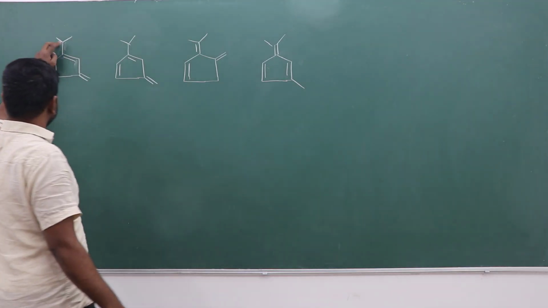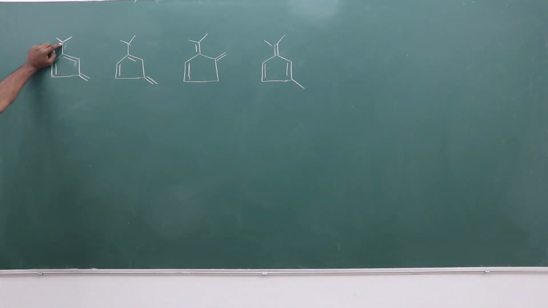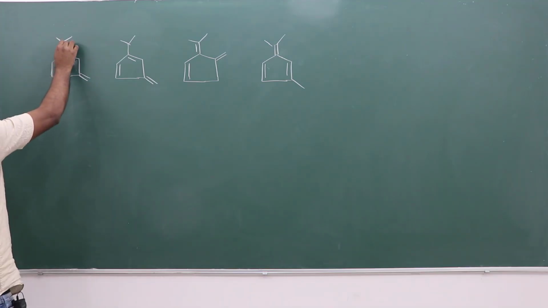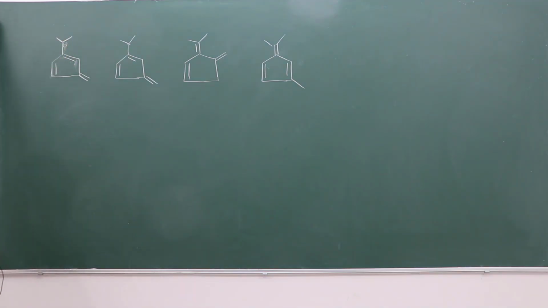Suppose here there is a hydrogen with respect to the double bond. If that hydrogen is lost, what will happen here? There is a negative charge. With respect to this negative charge, suppose it is polarized towards this, and this is going to be negative in this position. But there is no additional advantage to this ring.